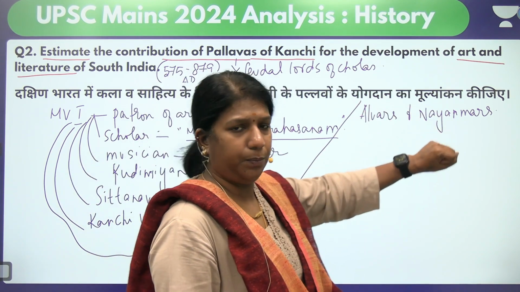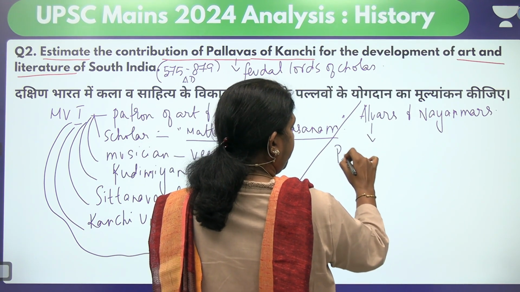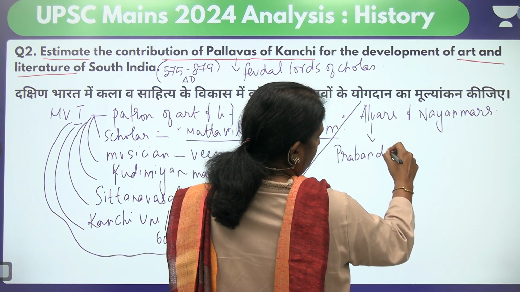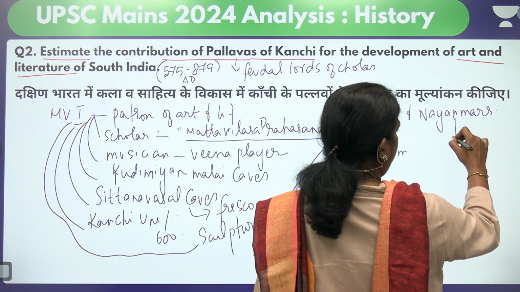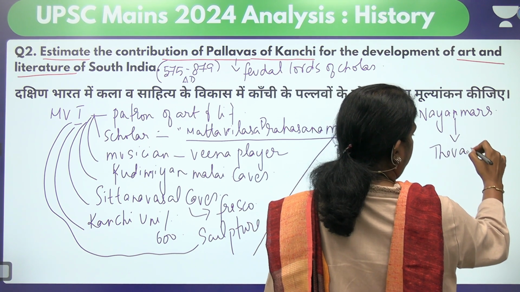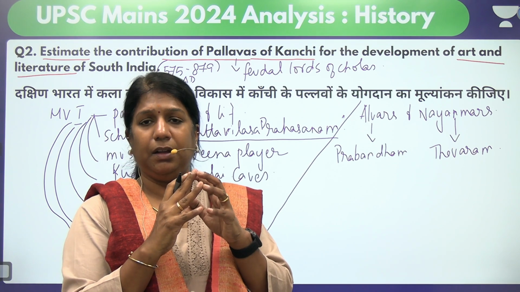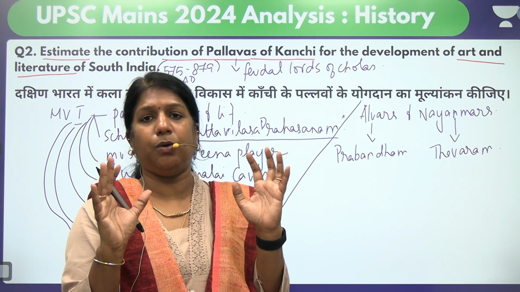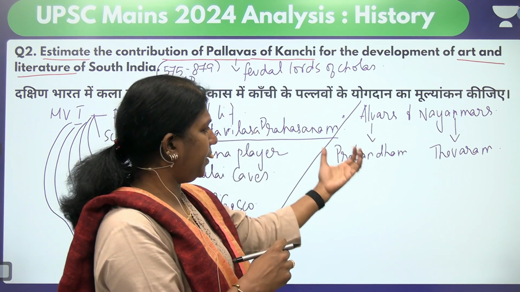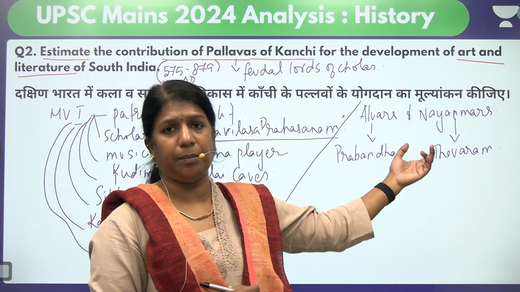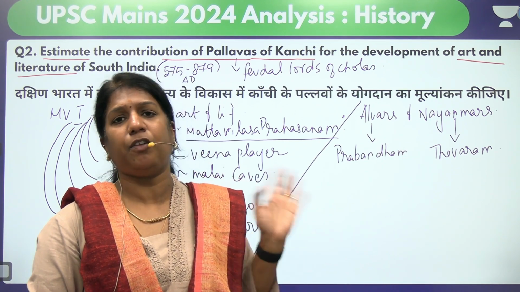So they all wrote a book. Say for example, Alvars wrote a book called Nalayira Divya Prabandham. So the collection of all their work is called Nalayira Divya Prabandham, and the collection of Nayanmar work is called Tevaram. So Tevaram is a collection of the works of Nayanmars written in Tamil. So these are great works about devotion and about bhakti. So we have immense literature written by the Alvars and Nayanmars in Tamil. So this is one contribution of Pallavas towards literature for the development of bhakti.